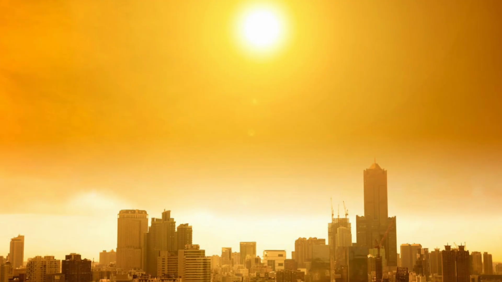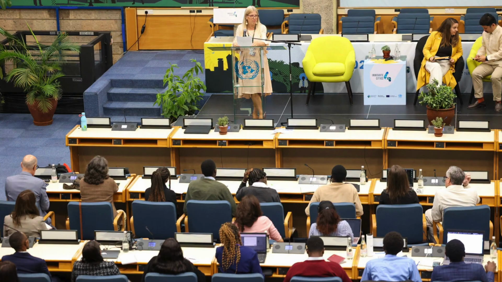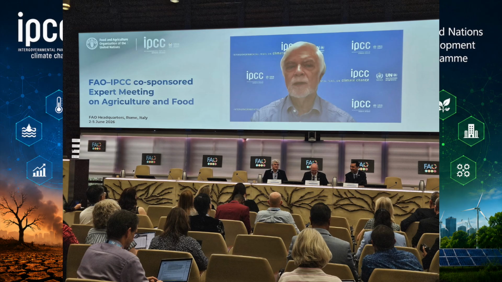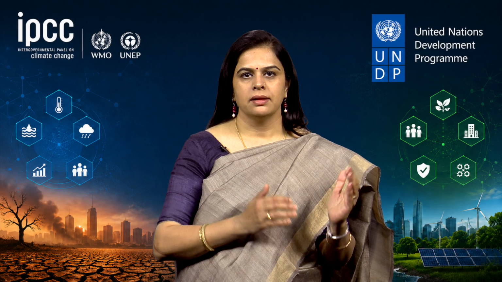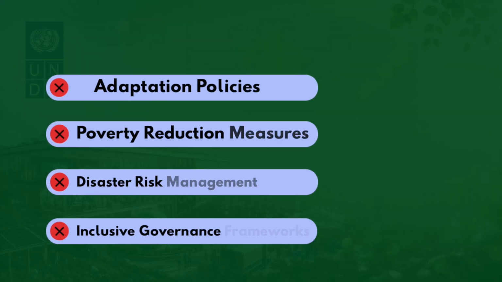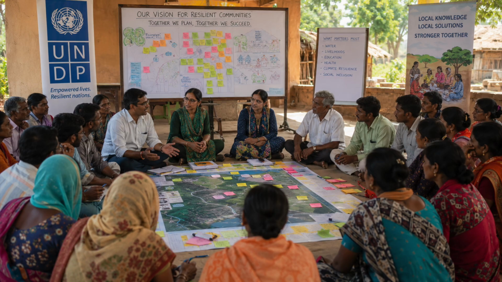Besides that, UNDP models are implemented at a more direct level, which is a policy level such as national and local development initiatives. They are concerned with practical vulnerability assessments that guide adaptation policy, poverty reduction measures, disaster risk management and inclusive governance frameworks. Their method encourages participatory evaluation that incorporates the input and local knowledge of stakeholders.